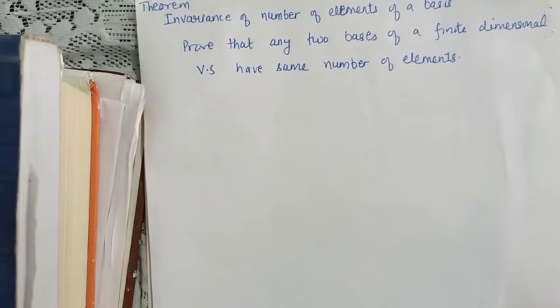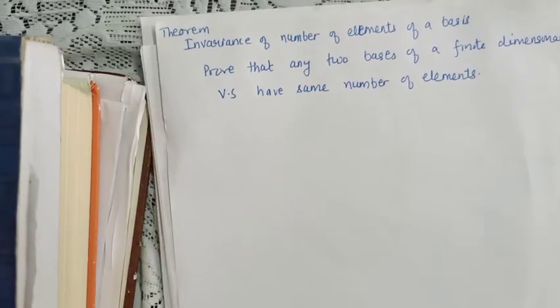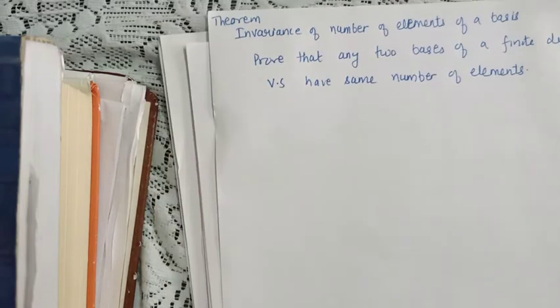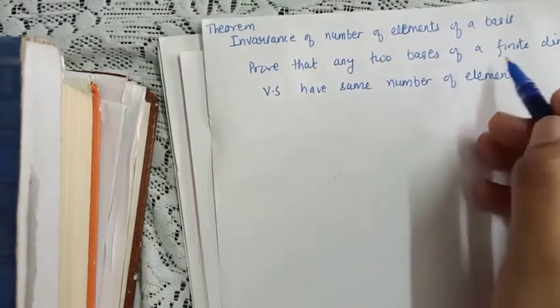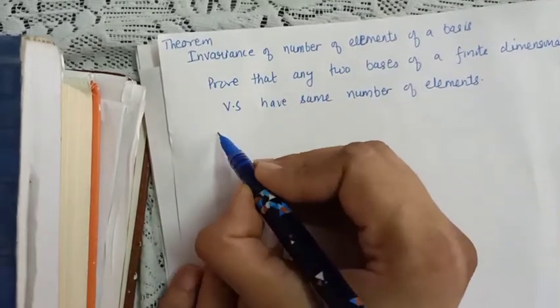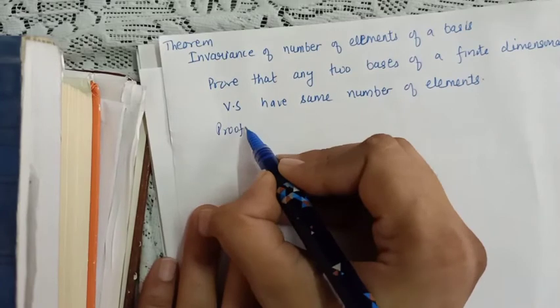So the next theorem on basis is the invariance of the number of elements of a basis. This states that any two bases of a finite dimensional vector space have the same number of elements. So let us try to prove it.